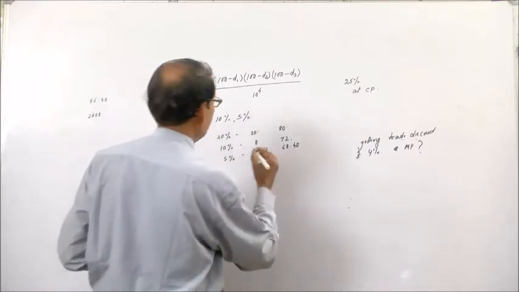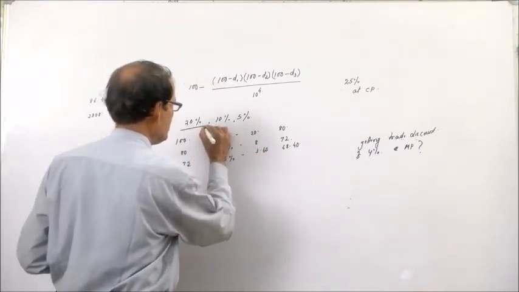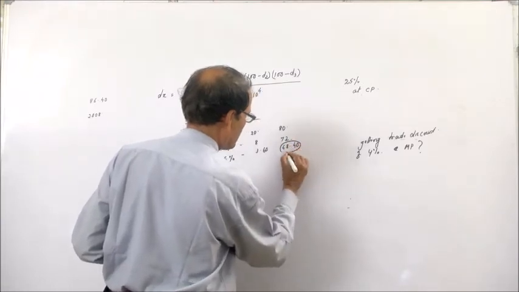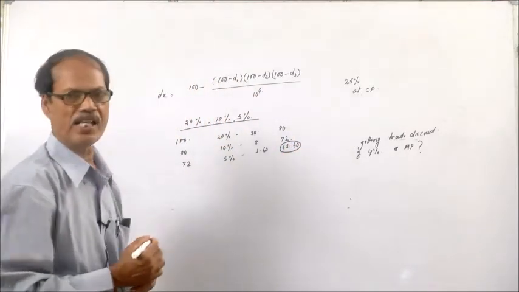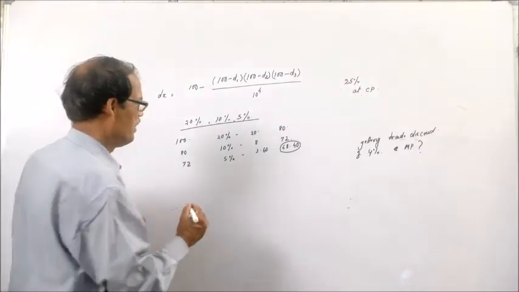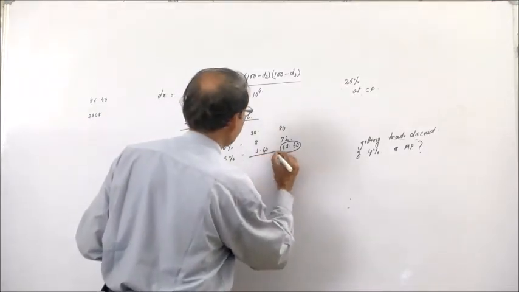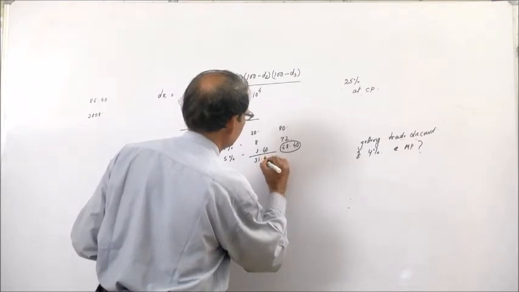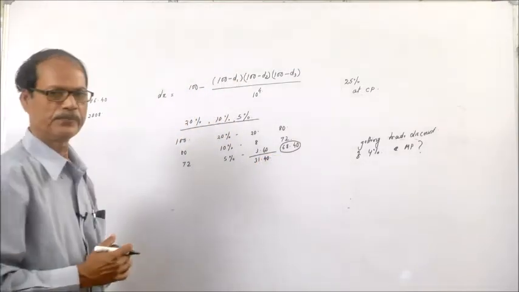That means after these 3 discounts we will have to pay 68 rupees 40 paisa for the product, and the discount is 31.60.